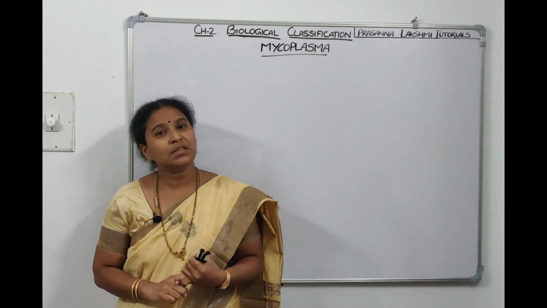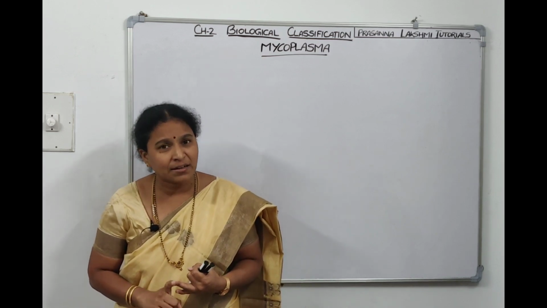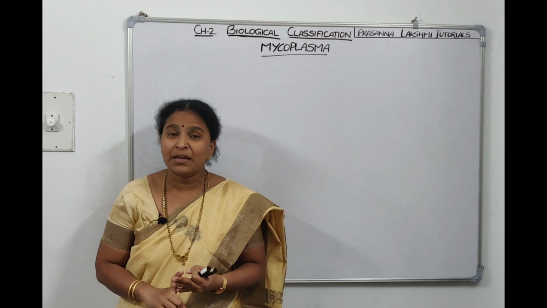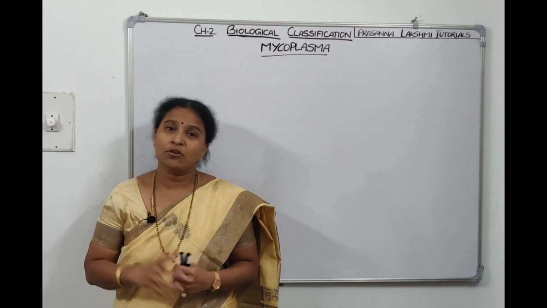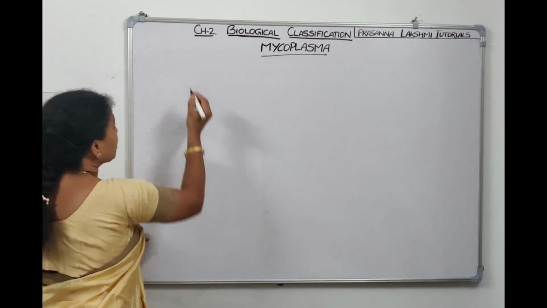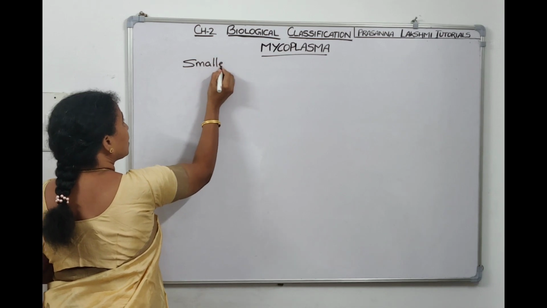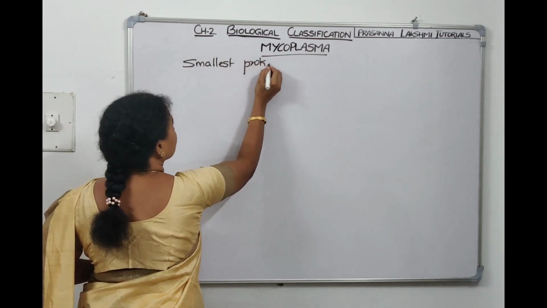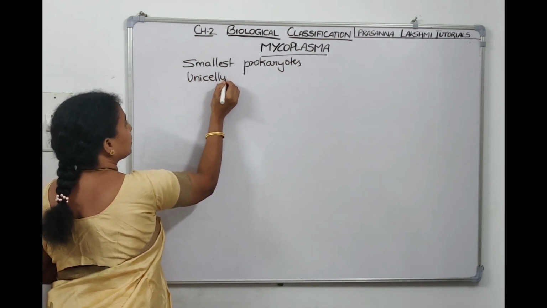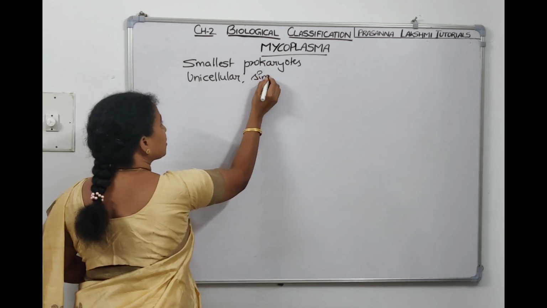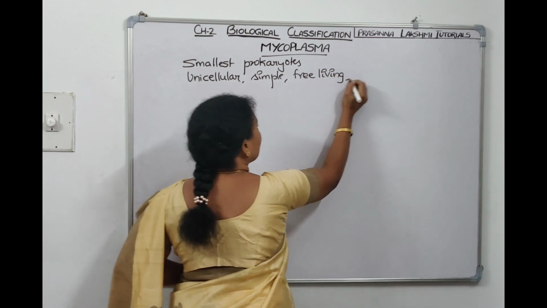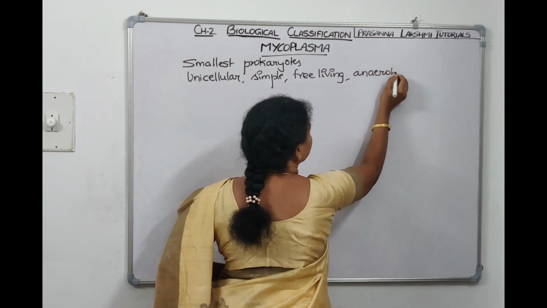Who discovered Mycoplasmas? Nocard and Roux are the names of the scientists who discovered Mycoplasmas. They are very simple. They are small, they are free living, they are unicellular, and they are anaerobic organisms without cell wall. Let us write down the characteristics of Mycoplasmas. Mycoplasmas are the smallest prokaryotes. They are unicellular. They are simple in structure. They are free living. And they are anaerobic also, right?